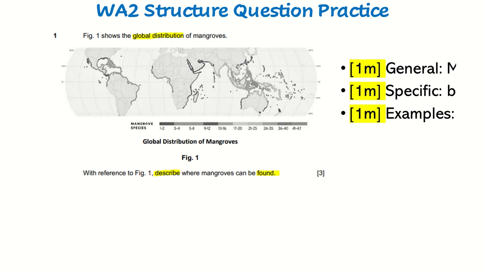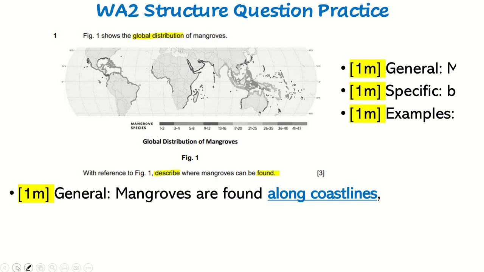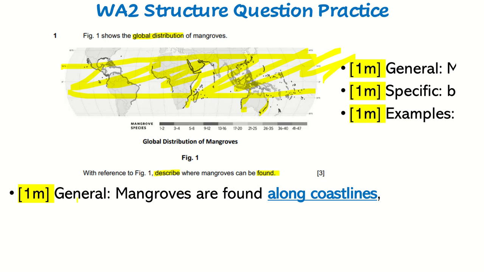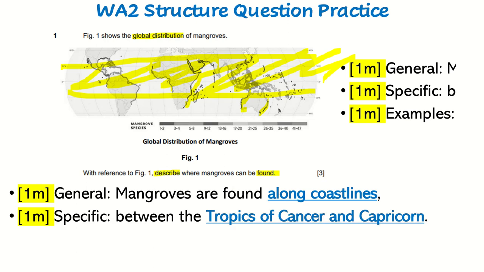So where are these mangrove forests found? Generally, they are found along the coastline. So you can see all these along the coastlines here, right? So I generally find them along the coastlines, and the preferred word is coastlines, all right? Not shorelines, so coastlines. What about specifically? Specifically, they are found in between two straight lines, within this area generally. This area is called the Tropic of Cancer and Tropic of Capricorn. So specifically, for specific locations, they are between the Tropics of Cancer and Capricorn.